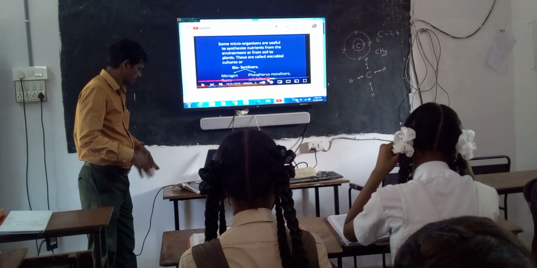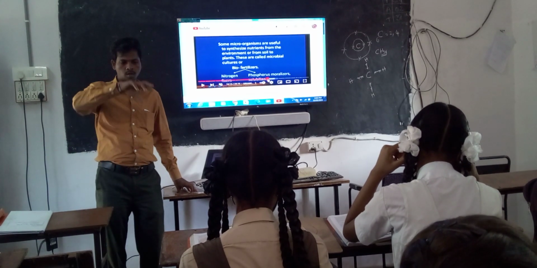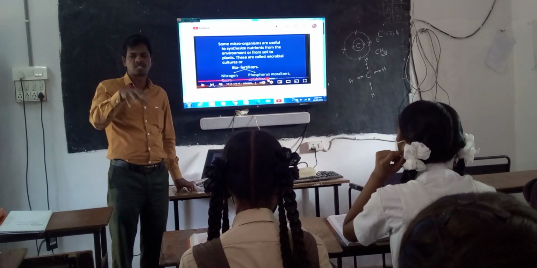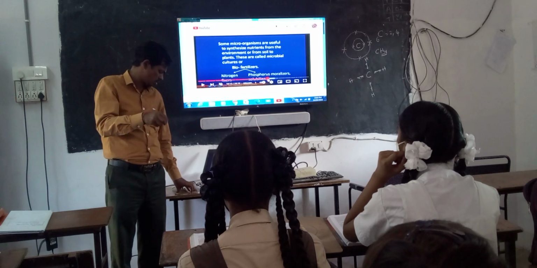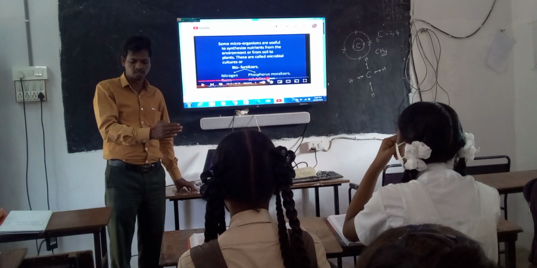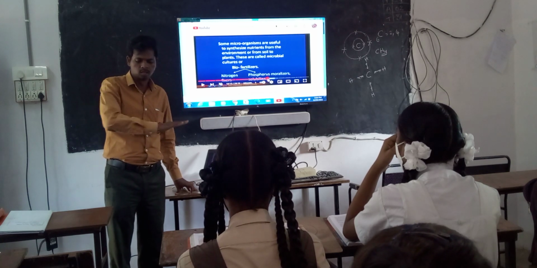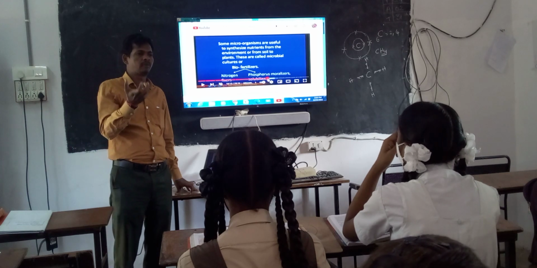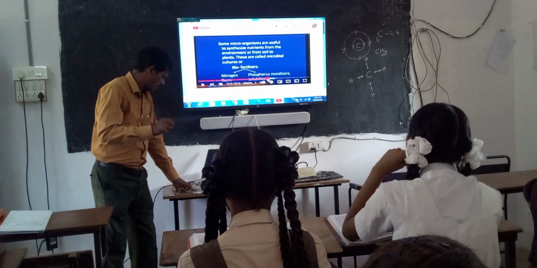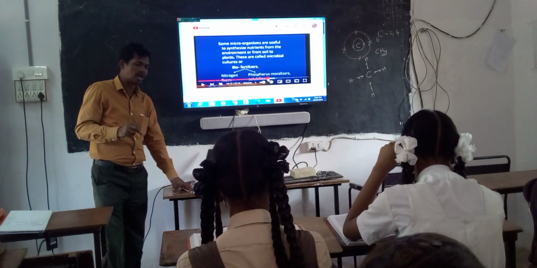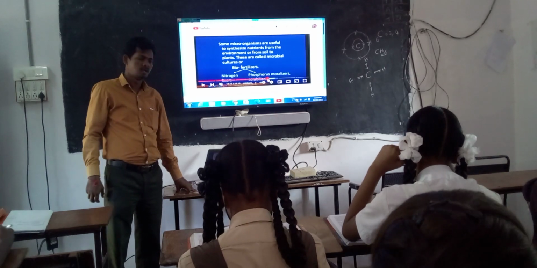So what are the fungi? Phosphorus mobilizers and phosphorus solubilizers. Mobilizers means, if in a particular area there is a large amount of phosphorus, it is transferred to other areas. Whenever it is transferred throughout the area, we can observe an equal percentage of phosphorus throughout. That is called mobilizing. Mycorrhiza-like fungus helps in fixation of phosphorus in the soil.